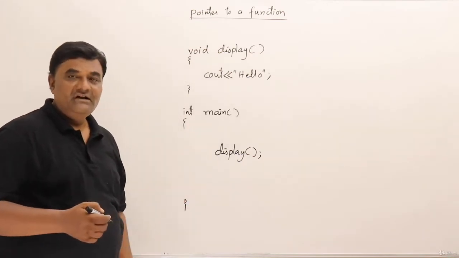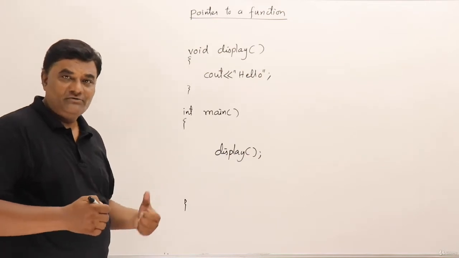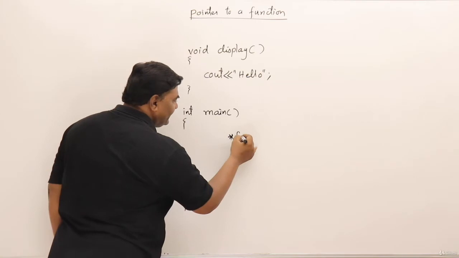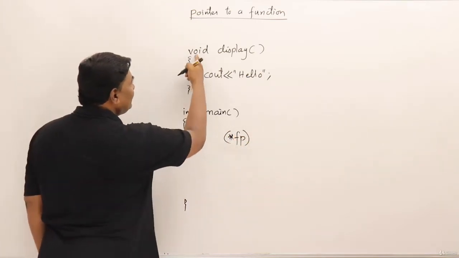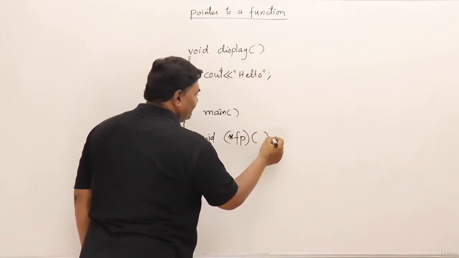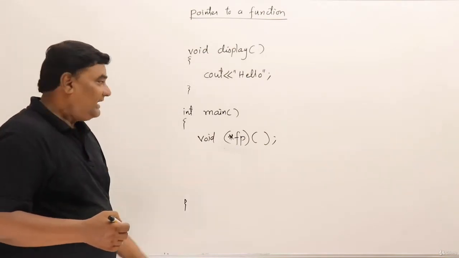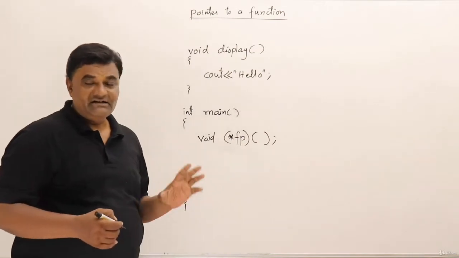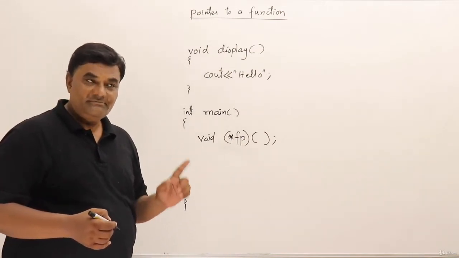We know this. Now instead of directly calling with the name, can I use a pointer to a function? Let us see. I will define a pointer to a function and will call it fp. Then how should it be? Return type is void, write void. Any parameters? No parameters. So this is the method of declaring a pointer to a function, and when you declare a pointer to a function, it must be inside brackets, otherwise it will not be a pointer to a function.